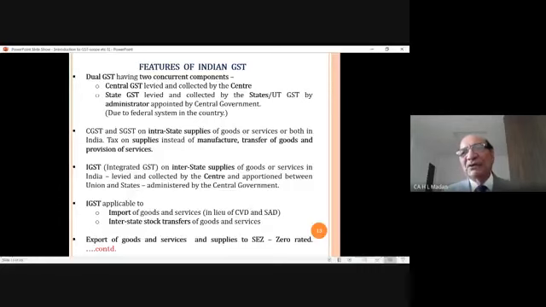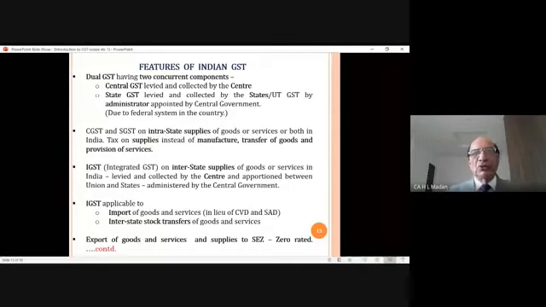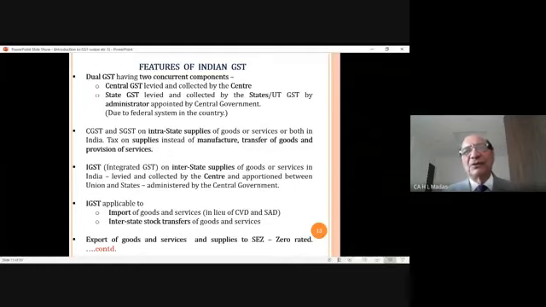Why 50%? Because earlier, as you know, goods were not liable to be taxed by the center, and services were not liable to be taxed by the state. Now, when all goods and services are taxed by both, it is distributed 50-50. 50 by the center, 50 by the states. That is why we wrote CGST 2.5%, SGST 2.5%, and thereafter we make the total 5%, 150 rupees, and the cost of the shirt becomes 3,150 rupees. You pay him 3,150 rupees and then you get the shirt.